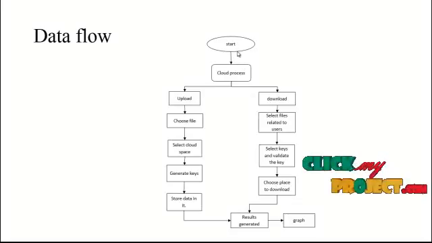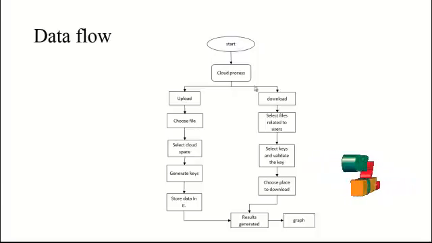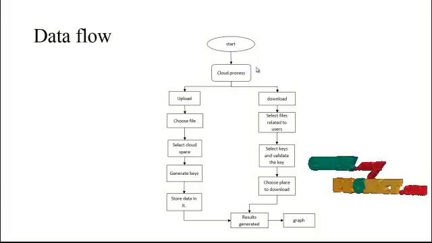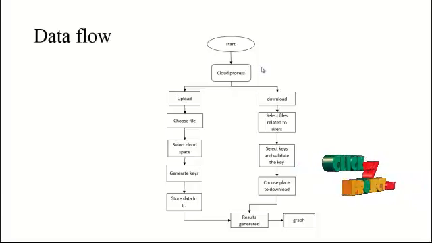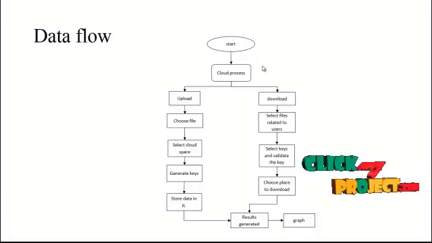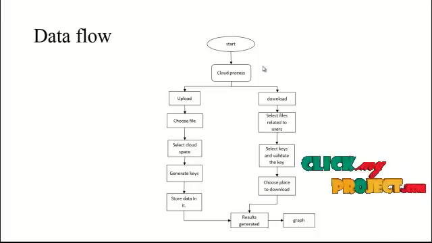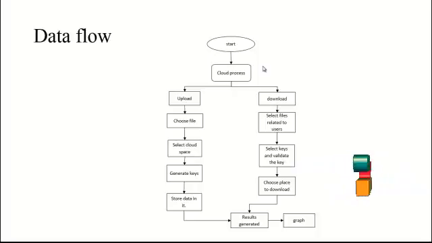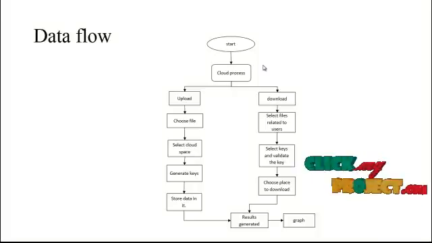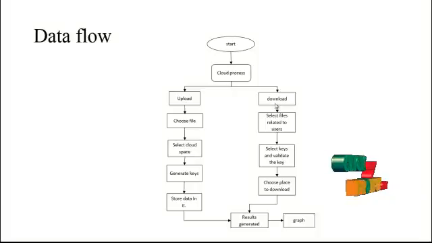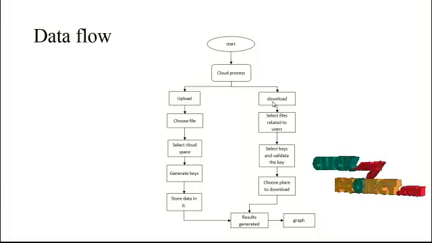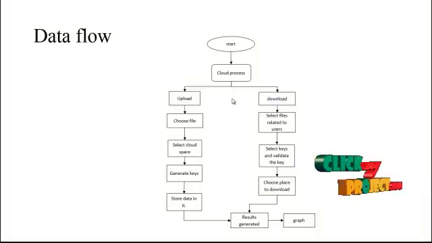Our data flow diagram for our project. In this process, first we start from the cloud process. In the cloud process, there are two types: time slot and availability. In the time slot, the cloud can be chosen, based on private and public clouds, related to the user's availability and usage. If the user chooses the private cloud, the related cost can be maintained and the validity can be accessed related to the user's storage space, and the public cloud has different availability and storage spaces to store the data of the users. After that, the cloud process can be maintained.